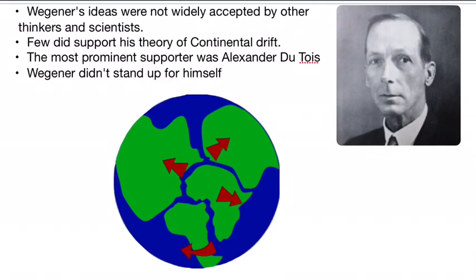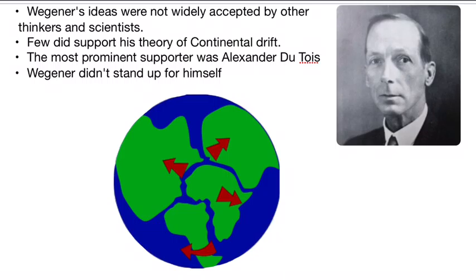At first, Wegener's theory was not widely accepted by the other scientific thinkers of the time. This was because Wegener first suggested that the continents would move at a rate of 250 centimeters per year, which other scientists thought was far too big. The current accepted rate today is 2.5 centimeters per year that the continents move at.